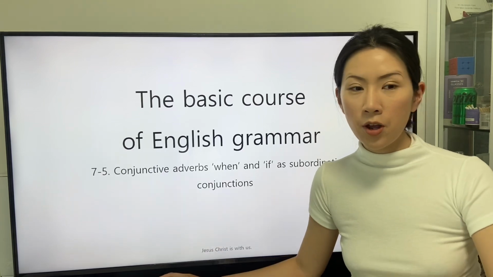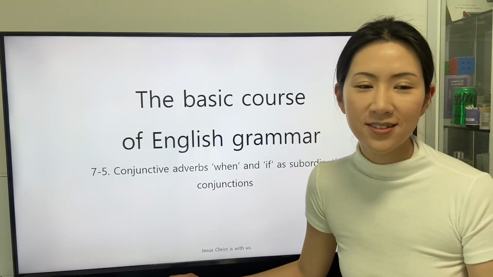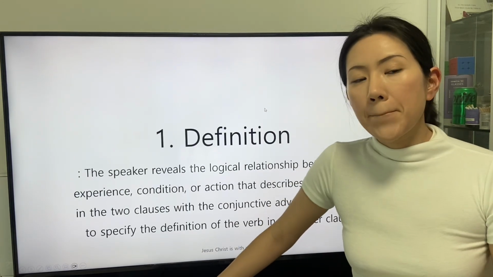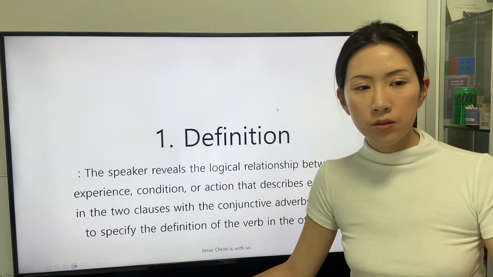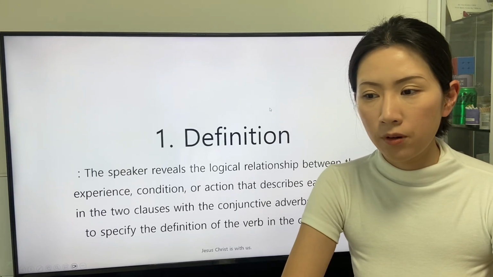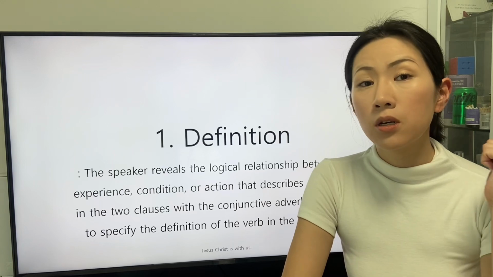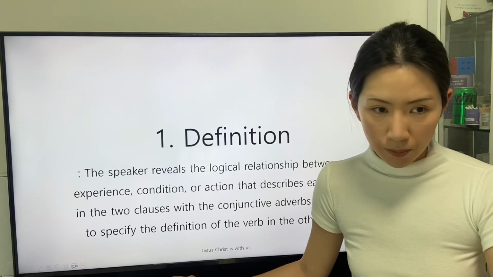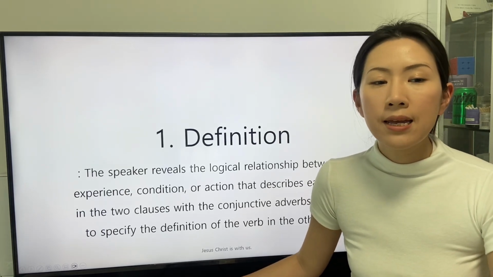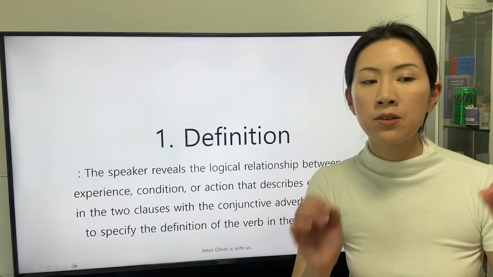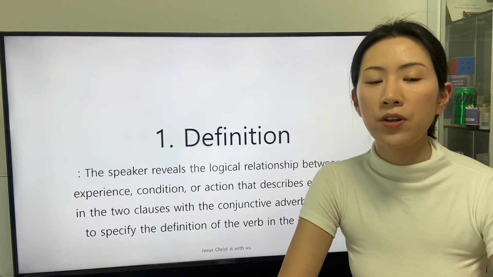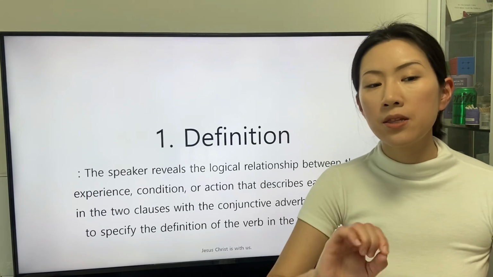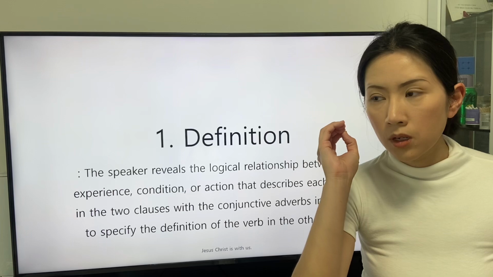Let's start to study the conjunctive adverbs. The definition of the conjunctive adverbs is this. The speaker reveals the logical relationship between the experience, condition, or action that describes each subject in the two clauses, with the conjunctive adverb in a subordinate clause to specify the definition of the verb in the other clause, that is, the main clause.